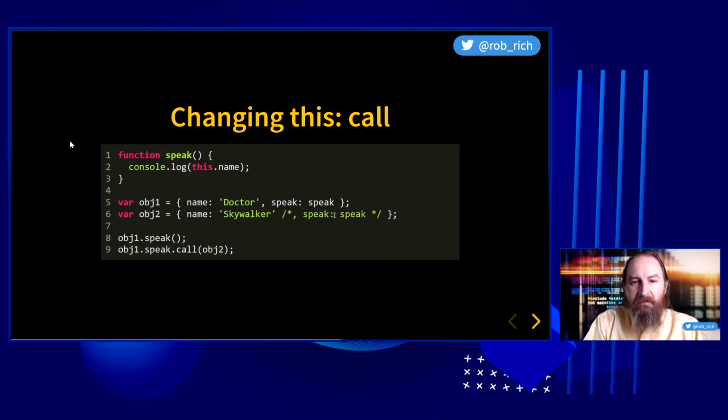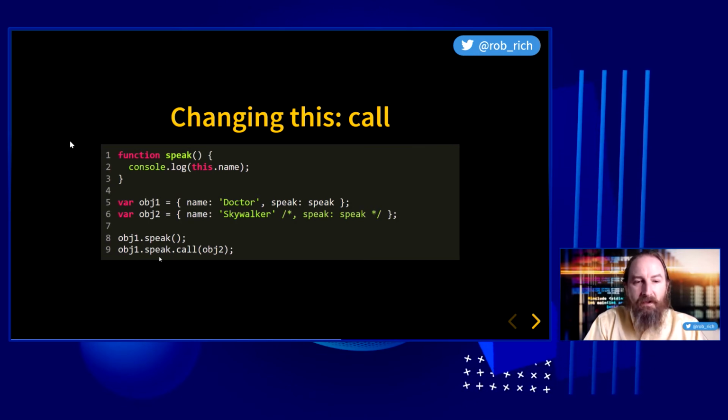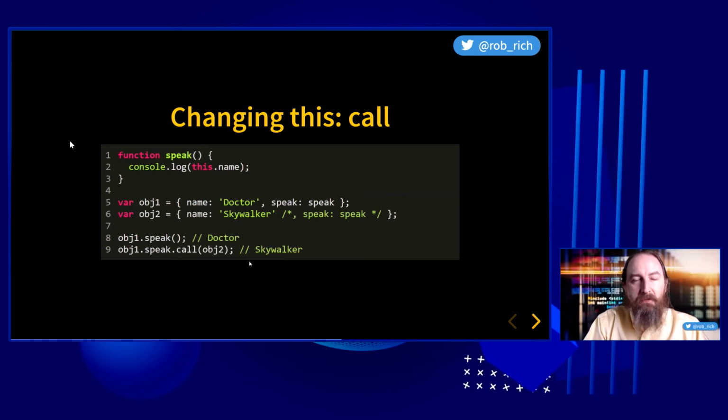Now, I haven't defined the speak variable for obj2, so I'm going to say obj1.speak, referencing that function, .call, and let's pass in, override what we want this to be. So we're going to create this new envelope where obj2 is the this. And now when we call this, here's obj2.name, and we'll get Skywalker. Perfect. We were able to control this with call.